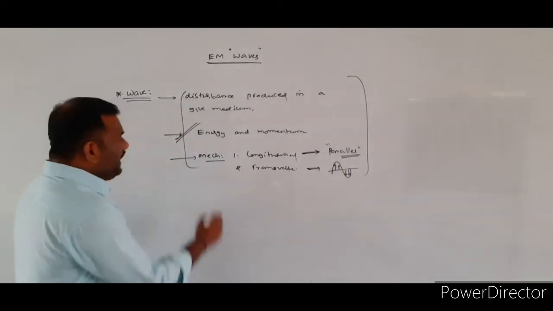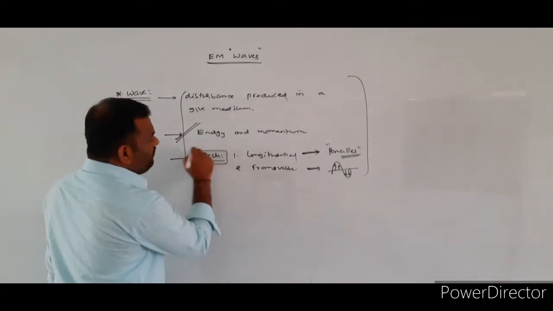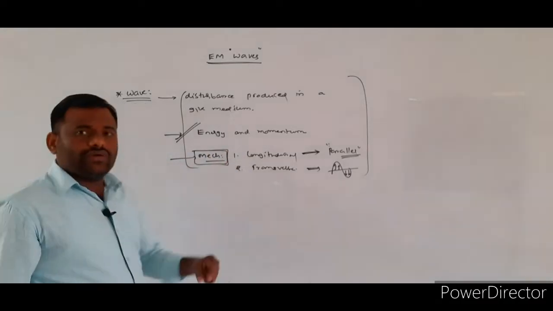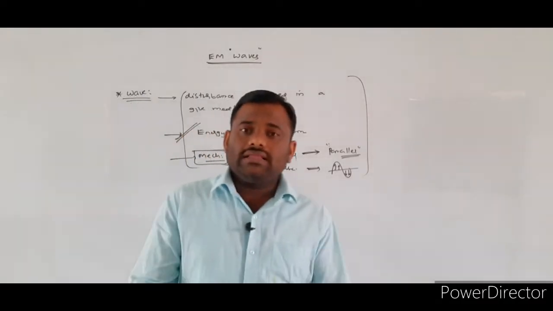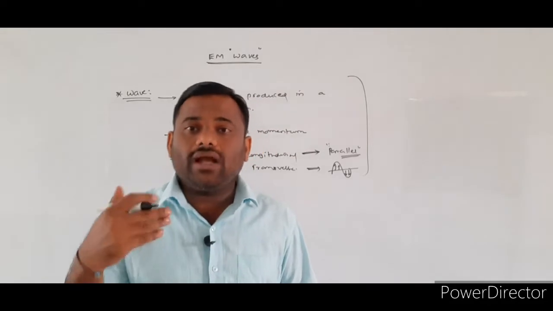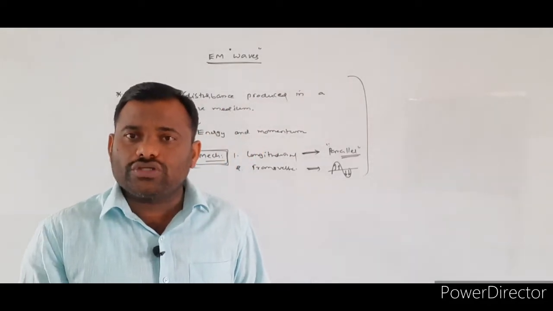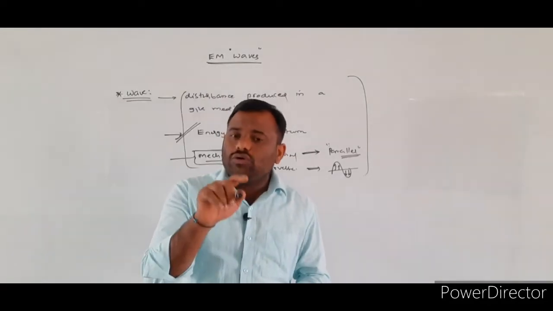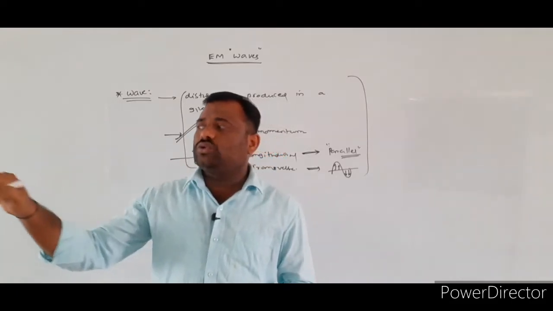So here we told these waves are which type of waves? Mechanical waves. So what is the meaning of mechanical waves? The waves are produced mechanically. The waves which are produced mechanically, like the sound waves, will be traveling from one place to another place.